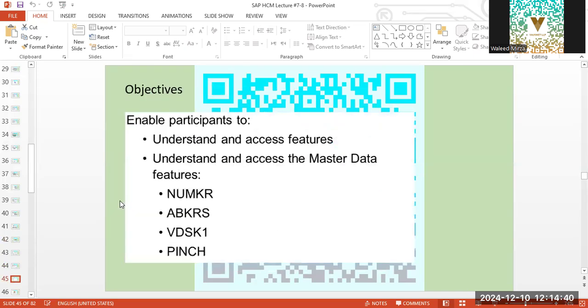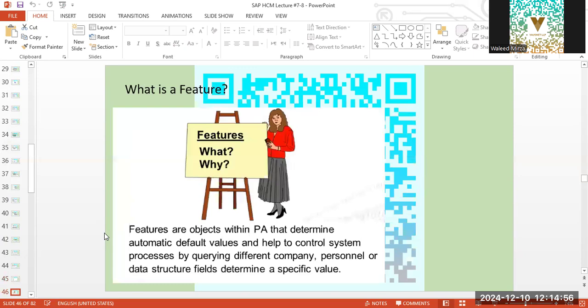Okay, going ahead now, participants will be able to understand what are the features of master data. Now, these are basically the number range and some other programs that will be attached with the master data.